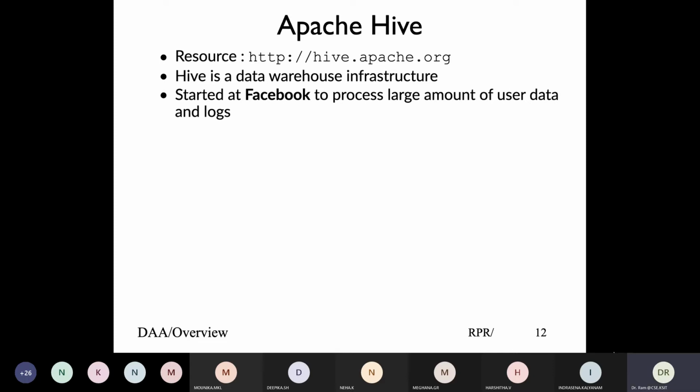It was basically started at Facebook to process large amounts of user data and logs, and because it was very, very large, data cannot be put in an RDBMS, and that is where all these open source tools basically came up. Hadoop was started at Yahoo, and it took up other places. Hive came from Facebook. So who uses Hive? It is basically data analysts and developers who are comfortable using SQL.